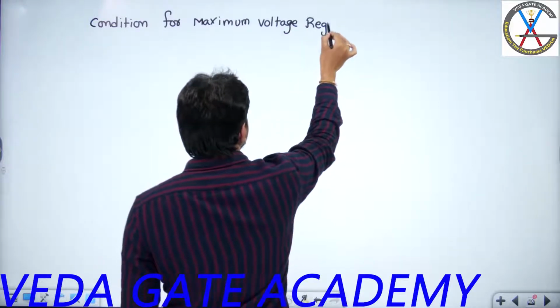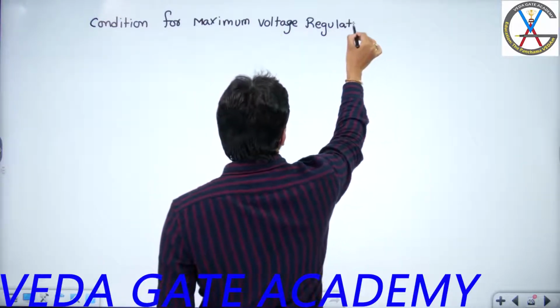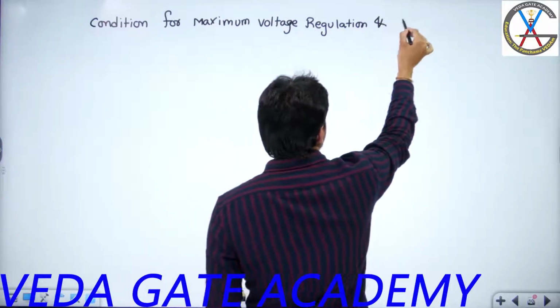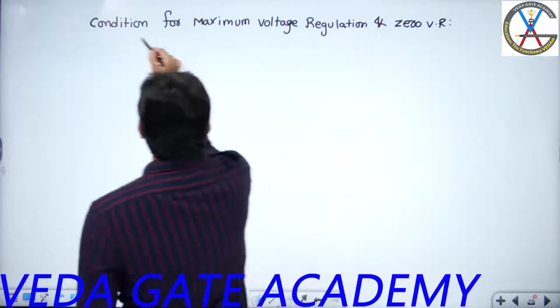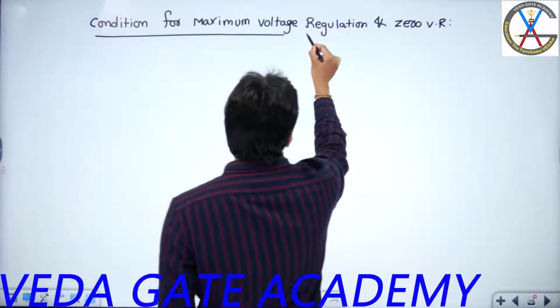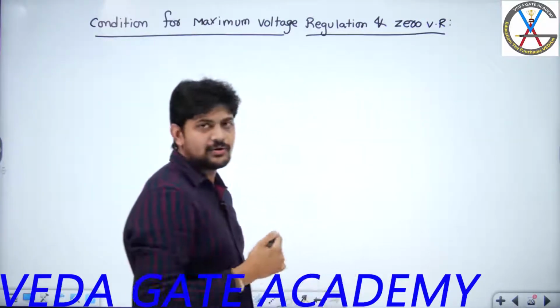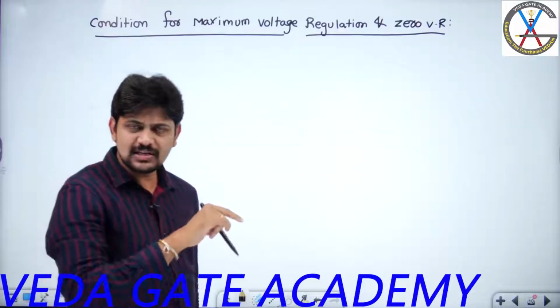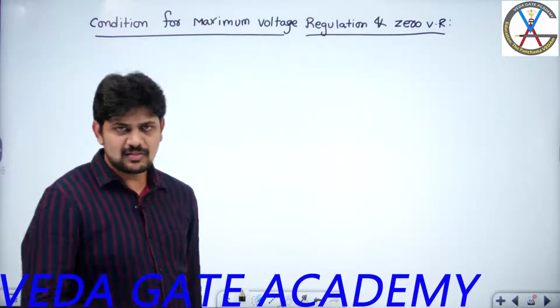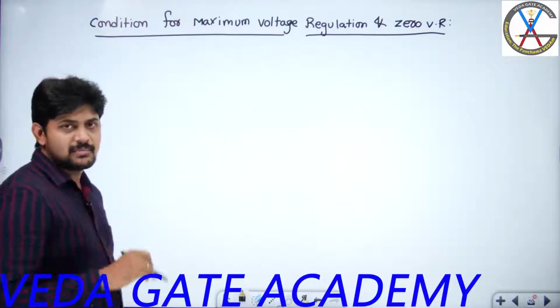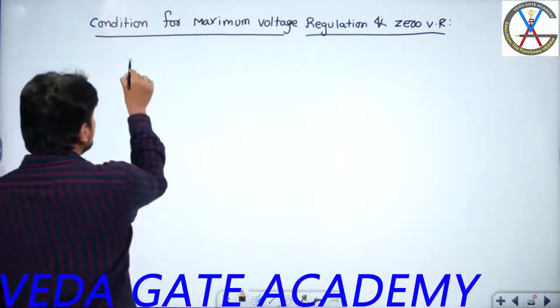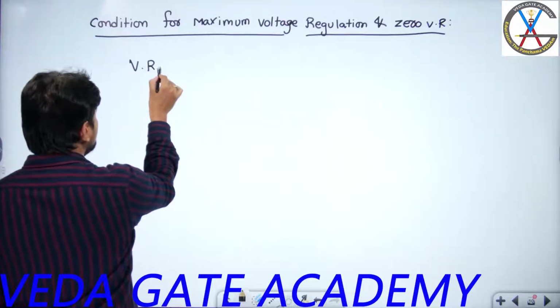Before going to see the condition for maximum voltage regulation and zero voltage regulation, let us focus on the necessity of maximum voltage regulation. Already we have seen the necessity of studying voltage regulation. The same thing I am going to explain quickly now. So what is the necessity of studying maximum voltage regulation? What is the basic formula for voltage regulation per unit quantity?